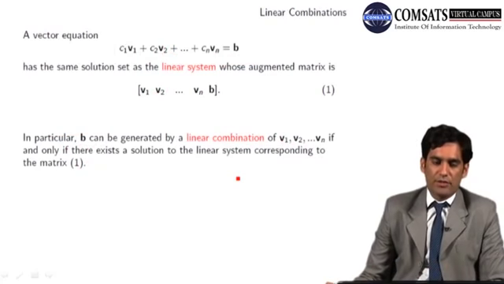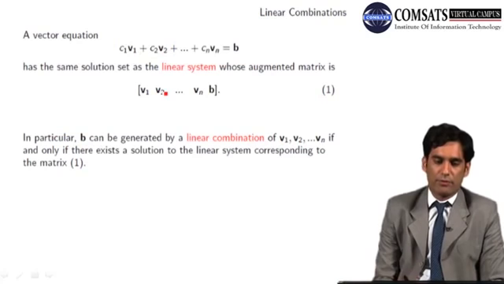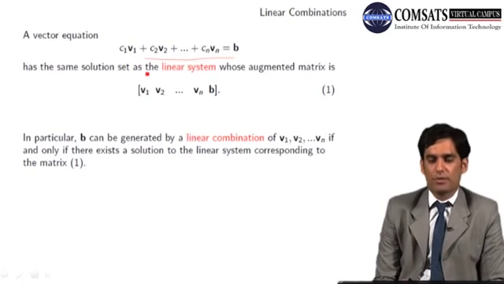So a linear combination is in fact a vector equation, which is C1V1 plus C2V2 plus up to CnVn equals B, and B is the answer of this linear combination. A vector equation has the same solution as the linear system whose augmented matrix is this one, as in the previous example we have done.